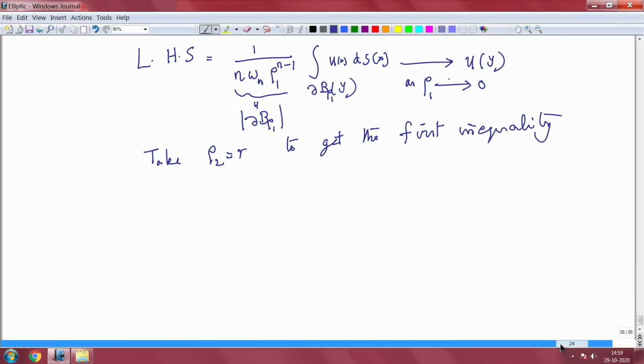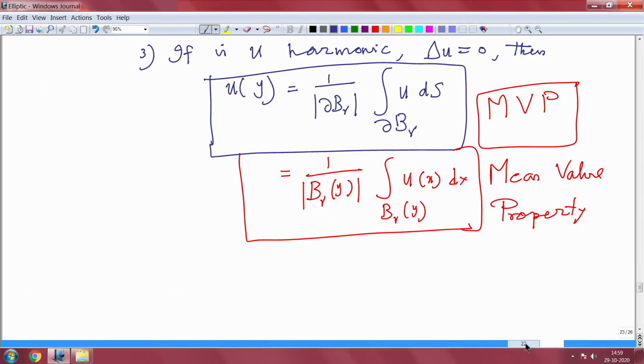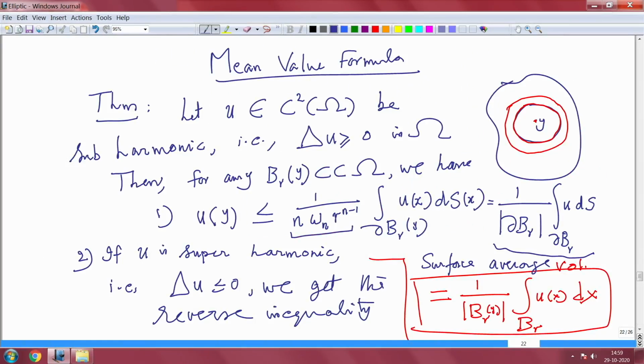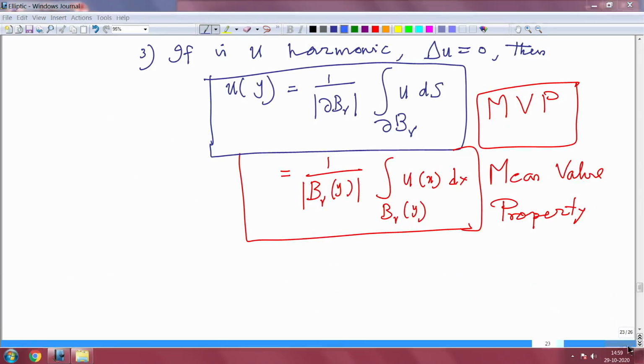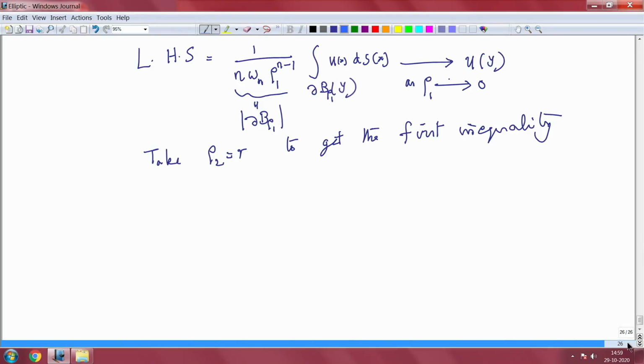Okay. So let me go back to the inequality. Where is the inequality? Yeah, this is the first inequality, you see. This is your first inequality, right? Now I want to prove the second inequality. Only I have to prove result 1. The rest of our result is immediate. So we will go to this first inequality.